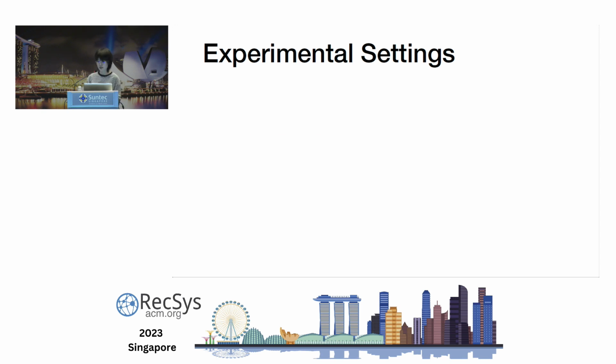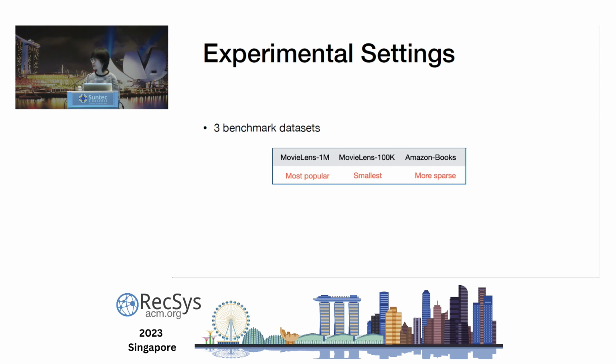About our experimental setting, we used 3 benchmark data sets for different purposes. We trained 51 algorithms on 2 MovieLens data sets and 47 algorithms on Amazon Books. Our implementation is based on RecBole, an evaluation framework for recommender systems.